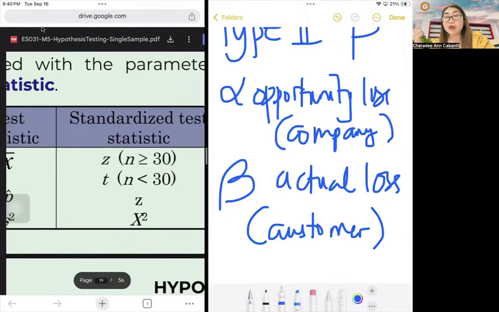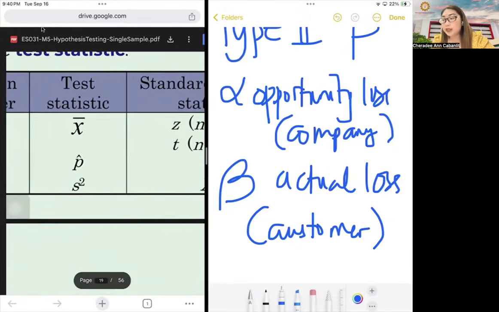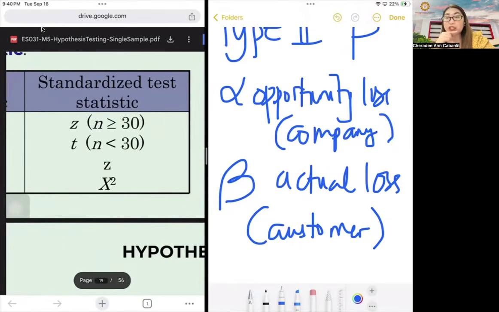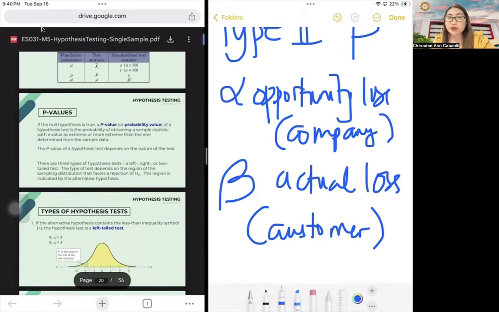So the same happens with our confidence interval. And lastly, your population parameter for variance is sigma squared, and the test statistic is s squared per sample, and then the standard test statistic is chi-squared. Okay, so let's now do the hypothesis testing. Now we will discuss further on p-values, but usually the p-value is used if you do not wish to check the Z computed and Z table, T table, or Z, T computed. Instead, you look at the p-value. We will discuss further on that in the later parts.